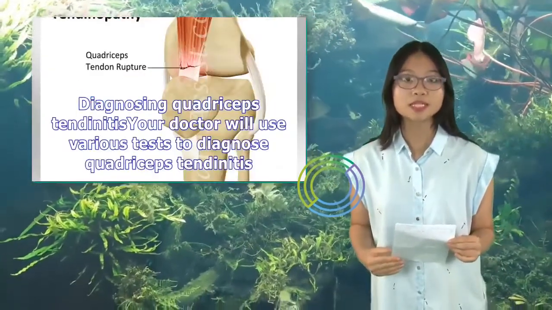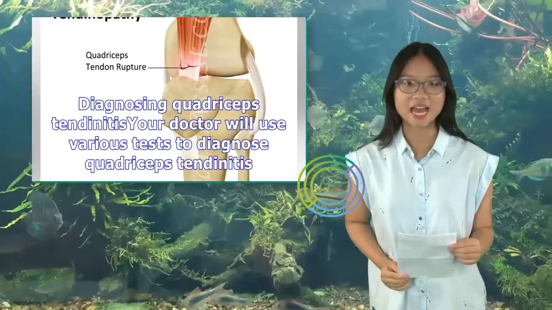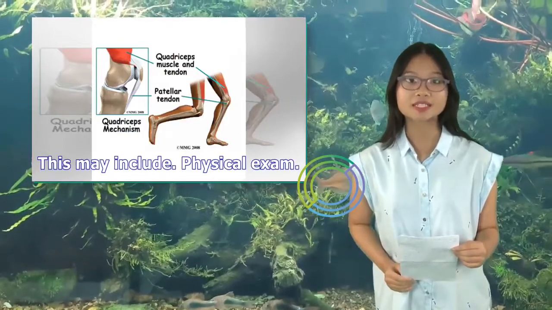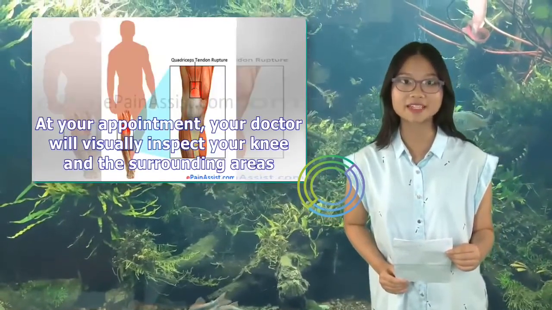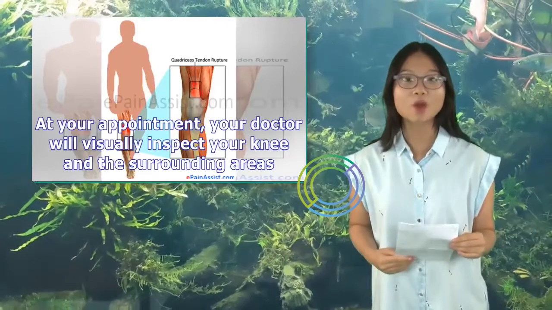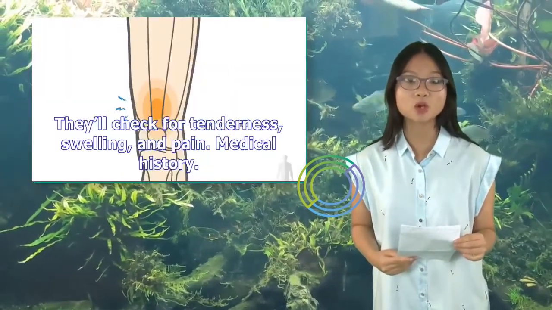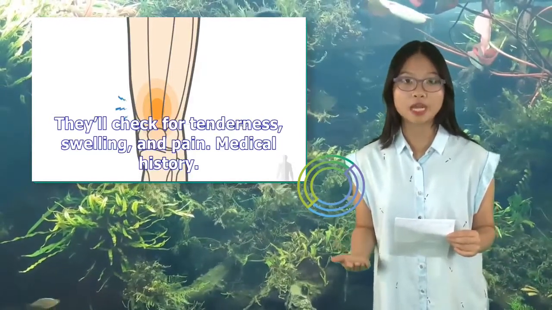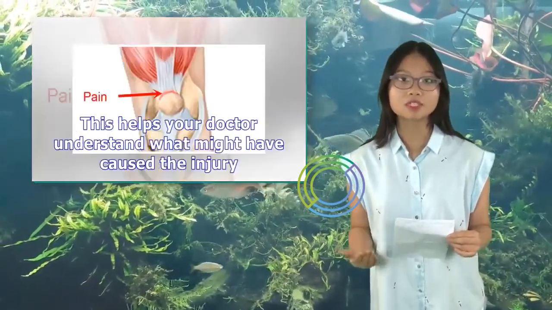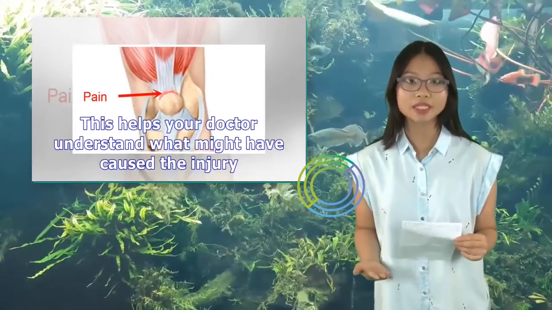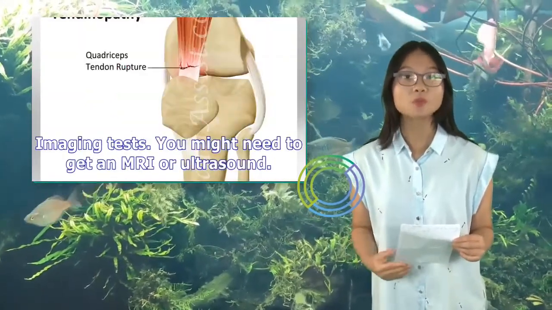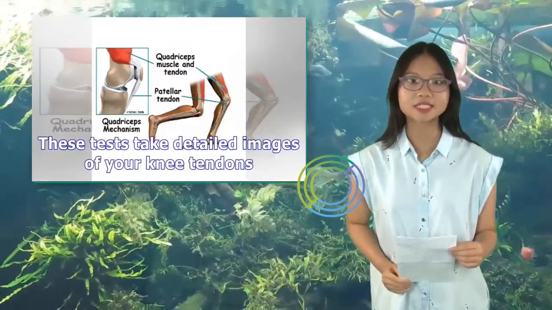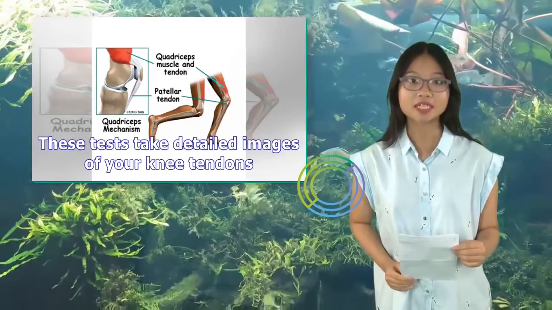Diagnosing quadriceps tendinitis. Your doctor will use various tests to diagnose quadriceps tendinitis. This may include a physical exam. At your appointment, your doctor will visually inspect your knee and the surrounding areas. They'll check for tenderness, swelling, and pain. Medical history. This helps your doctor understand what might have caused the injury. Imaging tests. You might need to get an MRI or ultrasound. These tests take detailed images of your knee tendons.